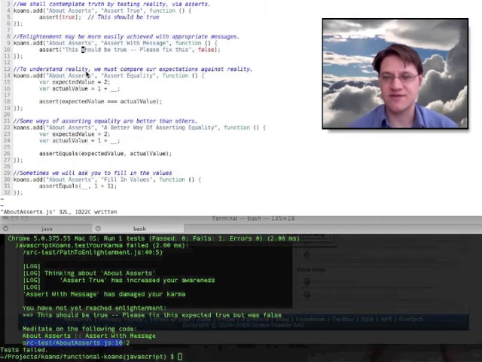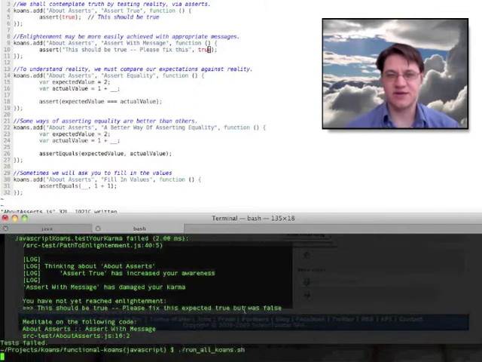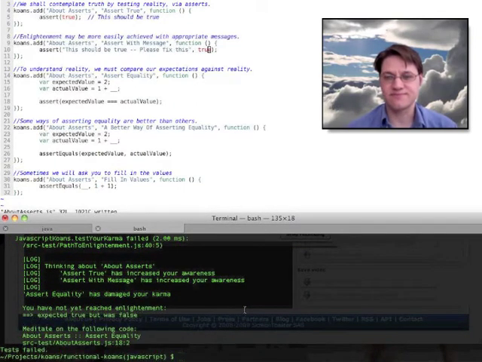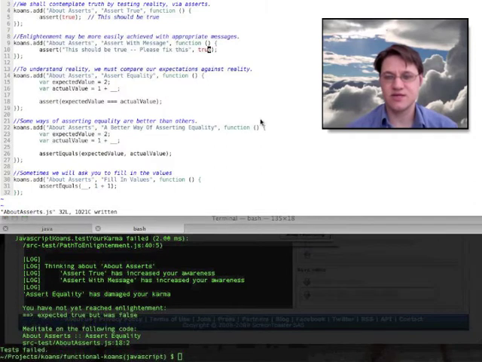So we go to have a look at the exact line number, we make that change, and then we run again to find the next piece, which is going to teach us something. So assert with message has worked, but we now have an issue with assert with equality.